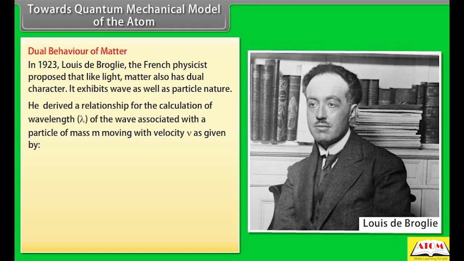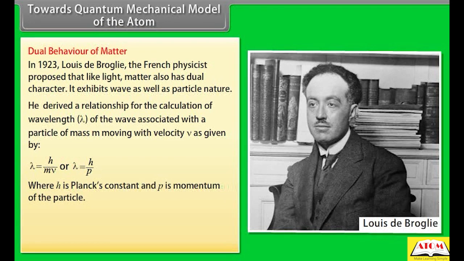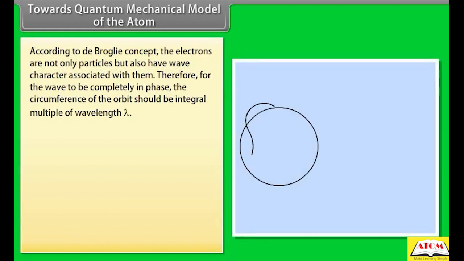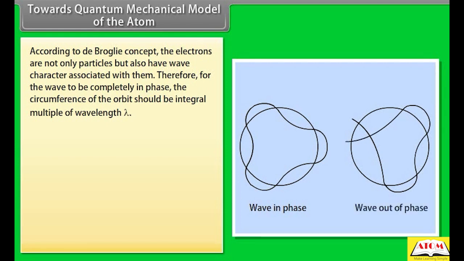He derived a relationship for the calculation of wavelength lambda of the wave associated with the particle of mass m moving with velocity v, as given by lambda is equal to h by mv, or lambda is equal to h by p, where h is Planck's constant and p is momentum of the particle. The waves associated with material particles or objects in motion are called matter waves or de Broglie waves. According to the de Broglie concept, electrons are not only particles but also have wave character associated with them.